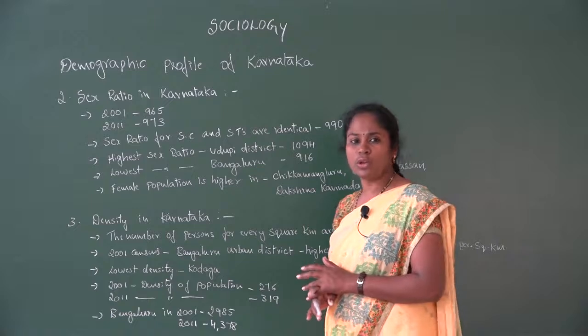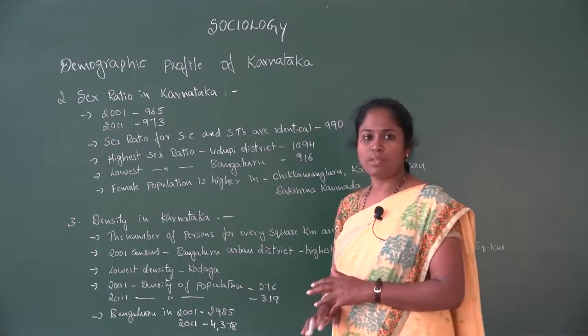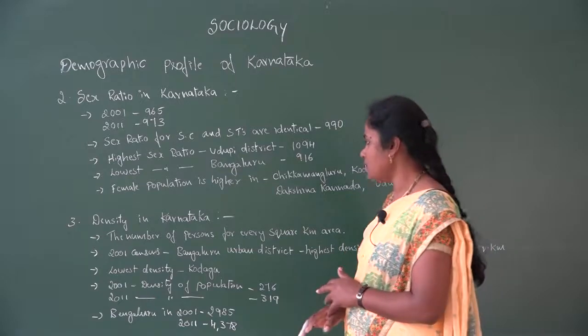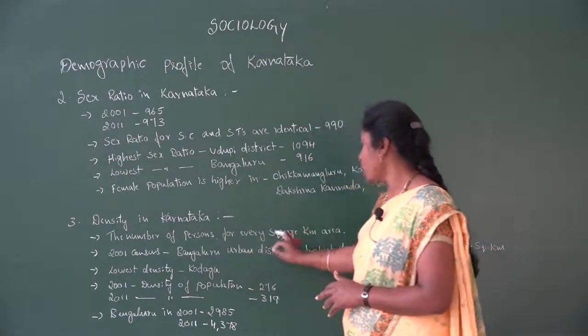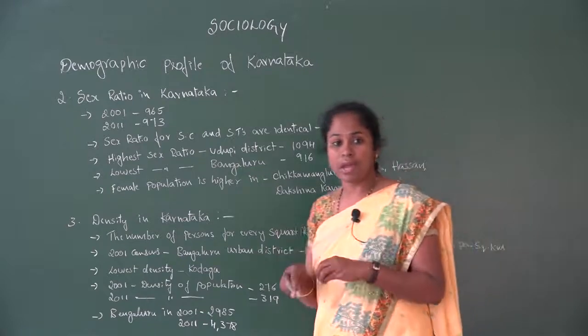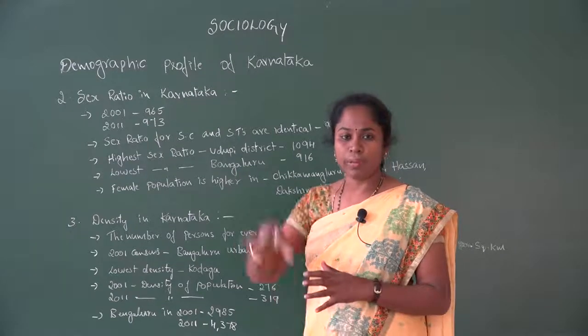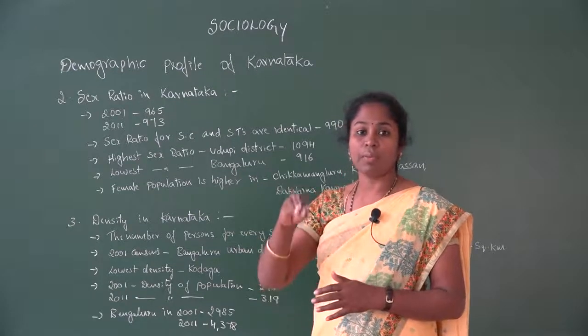And we will move on to the third point, that is density in Karnataka. What is the meaning of density? Density means the number of persons for every square kilometer of area. How many persons reside in one particular square kilometer? In that particular geographical area, how many people are living?